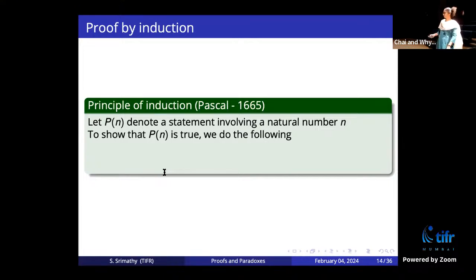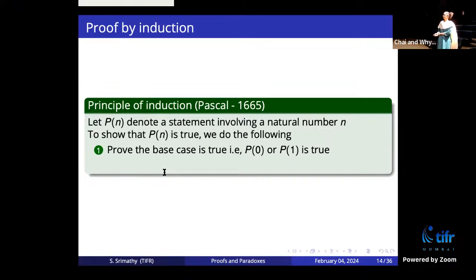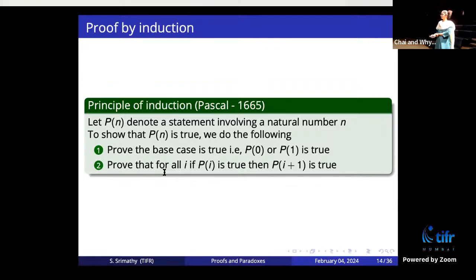And how do I prove the statement? We take the following steps. The first step is you want to show that the base case is true. When I say I want to show that P of n is true, I want to show that the statement holds for every natural number n. So I take the base case, P of 0 or P of 1, depending on where you want to start. Let's say I show that P of 1 is true. Then I show that if P of i is true for some i, then P of i plus 1 is also true.